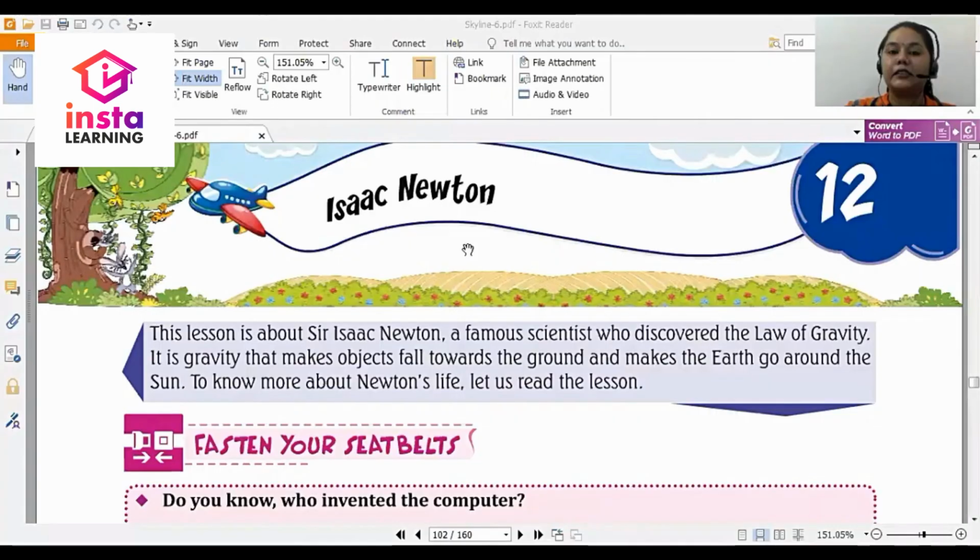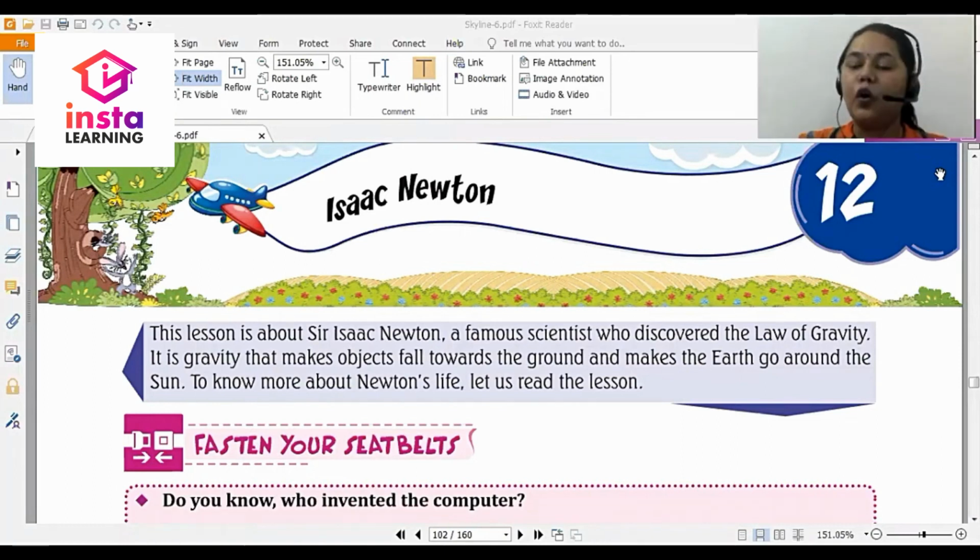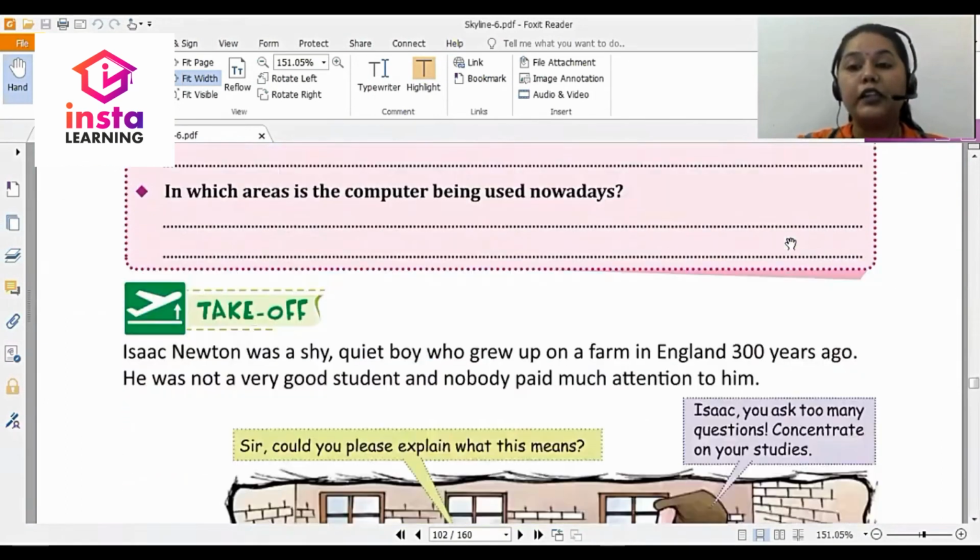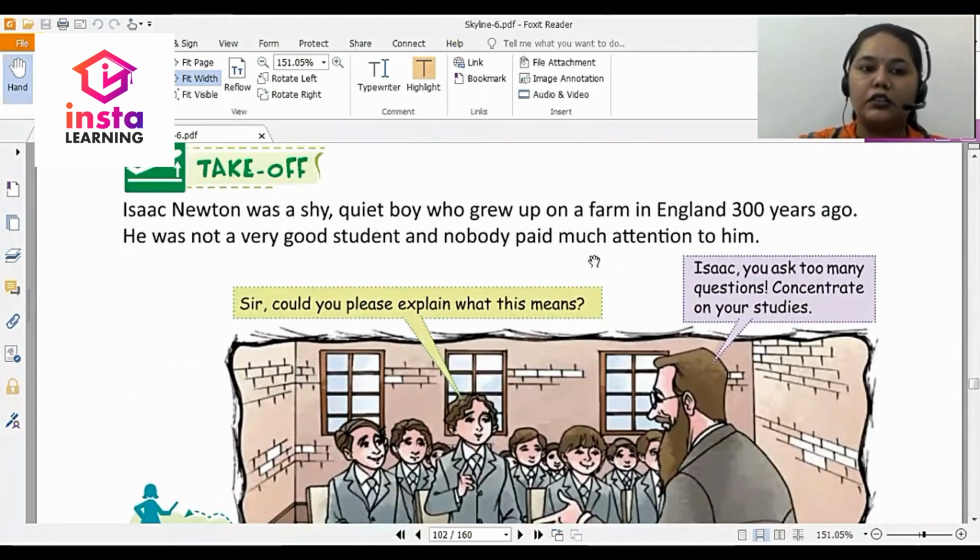And today from your English book Skyline, we are going to be reading chapter number 12. Do you know whom this chapter is about? This chapter is about one of the most celebrated scientists, Sir Isaac Newton. So let us start reading this chapter. This is chapter number 12 and it is about Isaac Newton. In this chapter, the childhood of Sir Isaac Newton and his various discoveries are talked about.